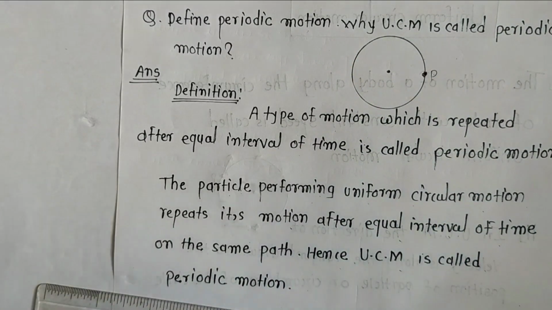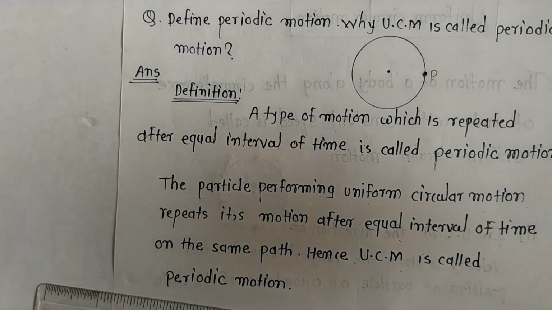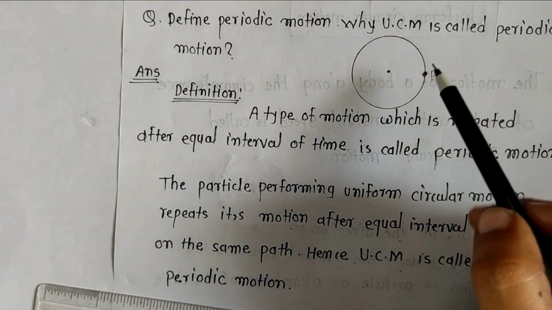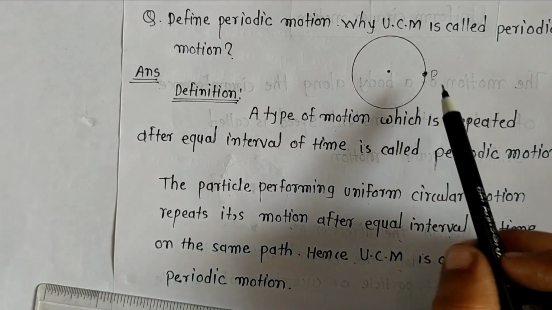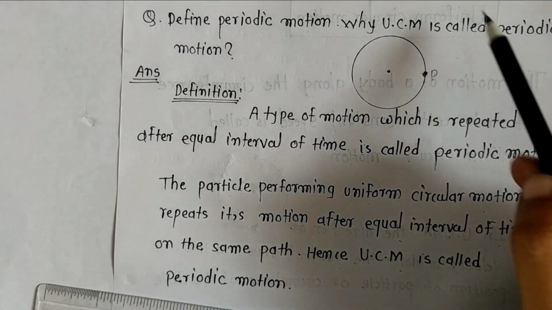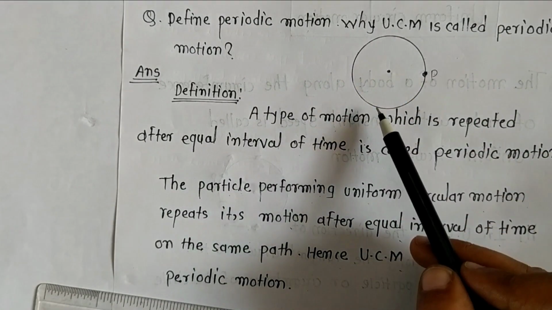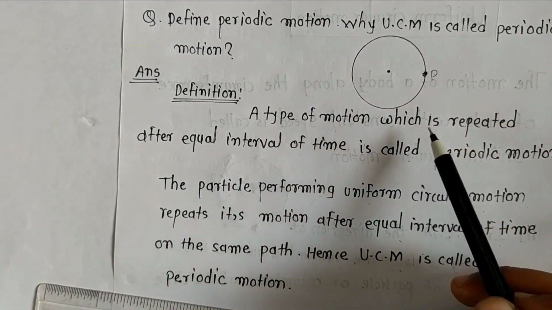Equal interval of time may be 1 second or 2 seconds or 3, 4, 5 seconds, whatever it may be, but every time it requires the same time, on the same path. Hence, UCM is called periodic motion.